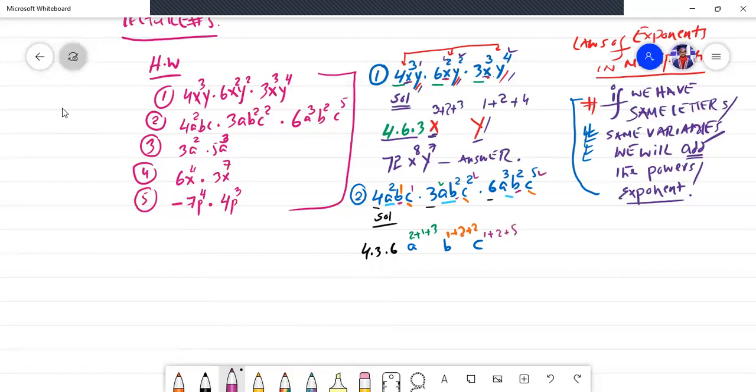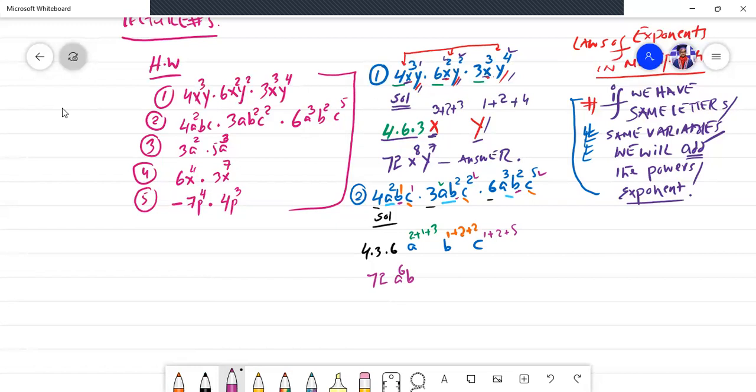Now solve. What will be the answer of this? 4 times 3 times 7. 4 times 3 is 12, 12 times 6 is, I think, 72. Now add the powers of a. 3 plus 1 is 4, 4 plus 2 is 6. a raised to power 6. Easy.